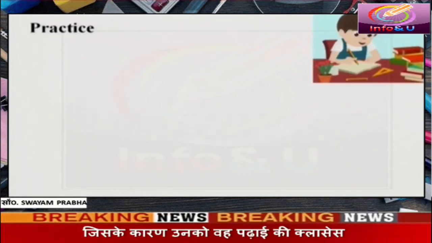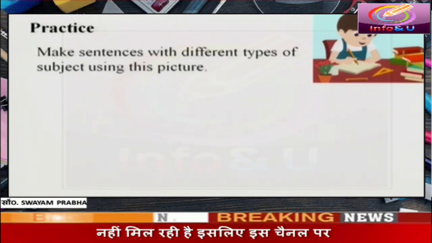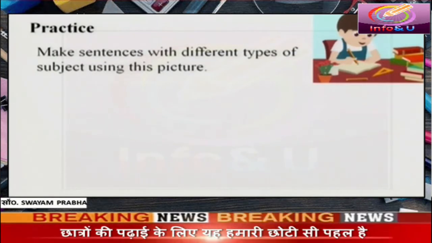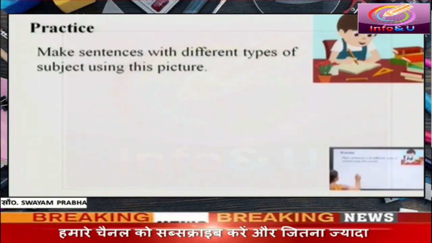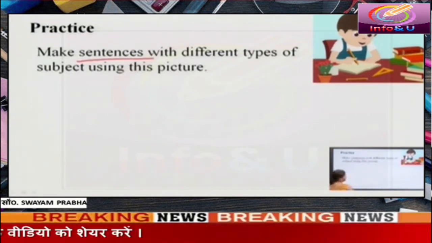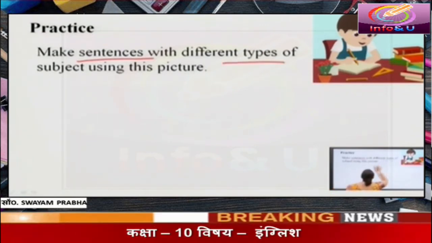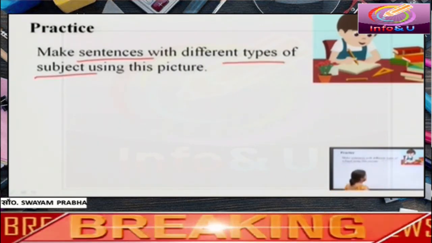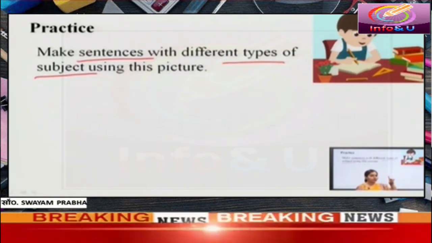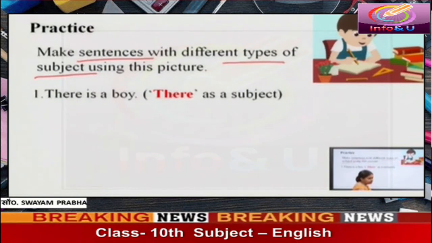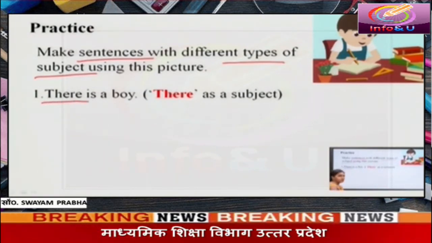Let's practice. Here is a picture of a boy. Make sentences with different types of subject using this picture. What do you see in this picture? There is a boy. You will say, there is a boy. There is used as subject in this sentence.